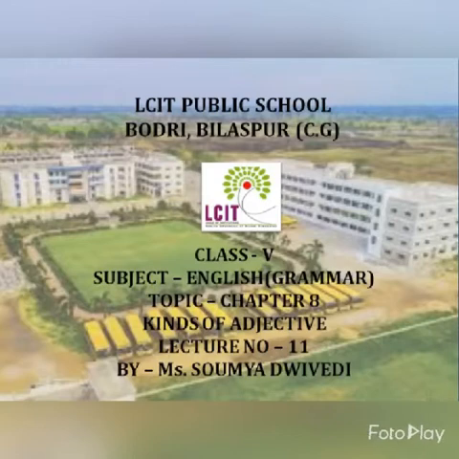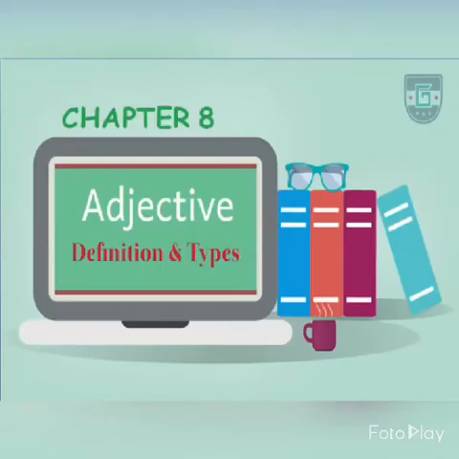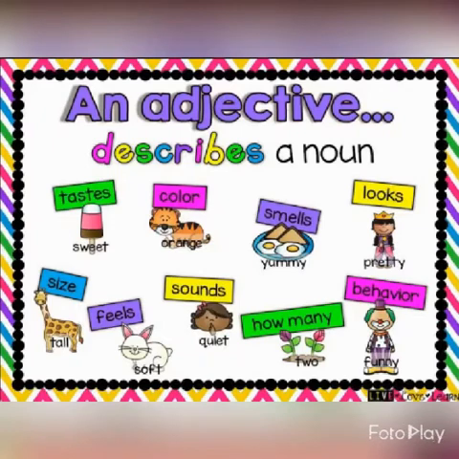Now coming back to today's lecture. Today's lecture is lecture number 11, where we are going to start chapter 8, which is kinds of adjectives, from your Cornerstone Grammar and Composition Skill book. In this chapter, kids, we are going to learn about adjectives, the definition of adjective, and various types of adjectives as well. In your previous classes, kids, you have learned that an adjective describes a noun.